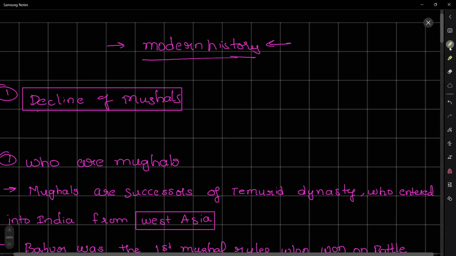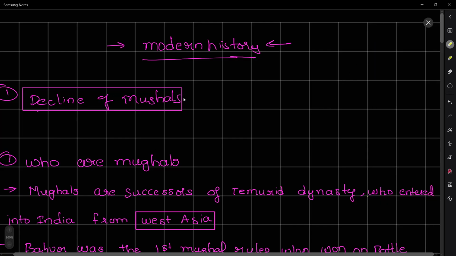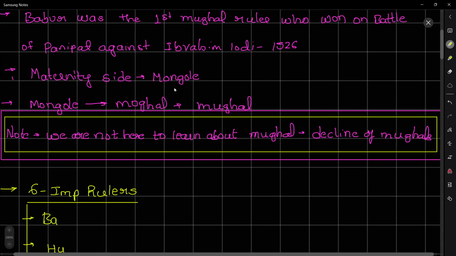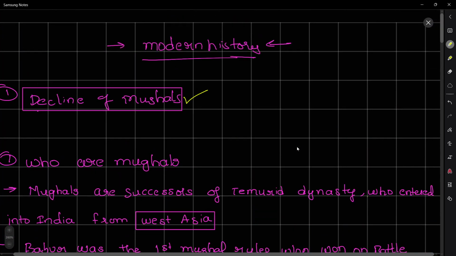Today, let's start our topic with the first and foremost chapter, that is the decline of the Mughals. In this lesson, I want to give you a note before getting into the discussion. First of all, we are not here to learn details about Mughals because this is covered under medieval history. Now we just have to deal with the decline of the Mughals. For that, we need to get a good pretext about Mughals, and then we will be discussing the decline of the Mughals.